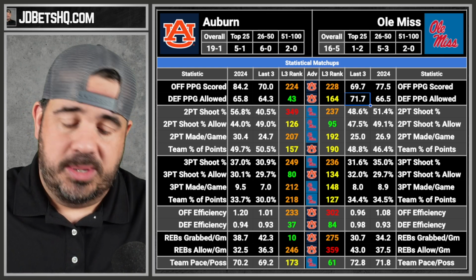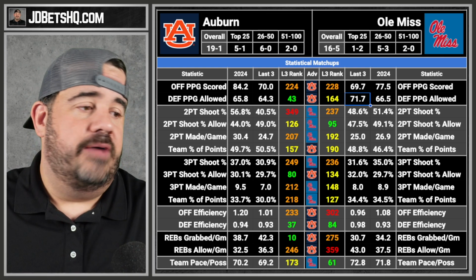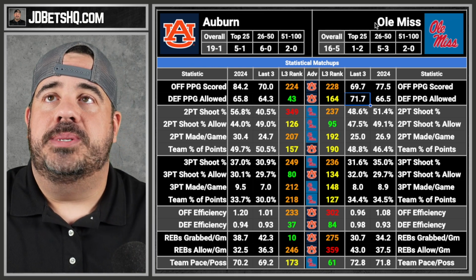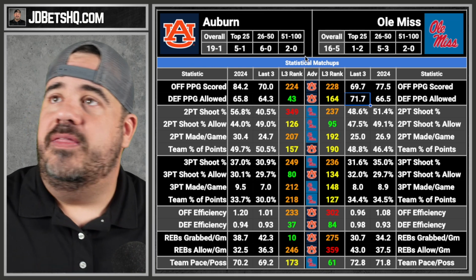We just follow the numbers is all we do. We're going under 149.5. We're keeping it simple today. That's what we're doing here. So under 149 in the Auburn Ole Miss game.